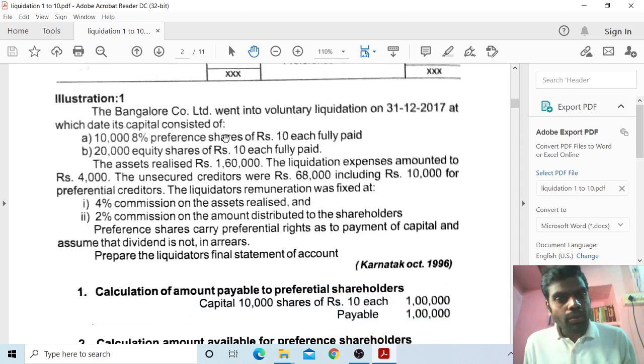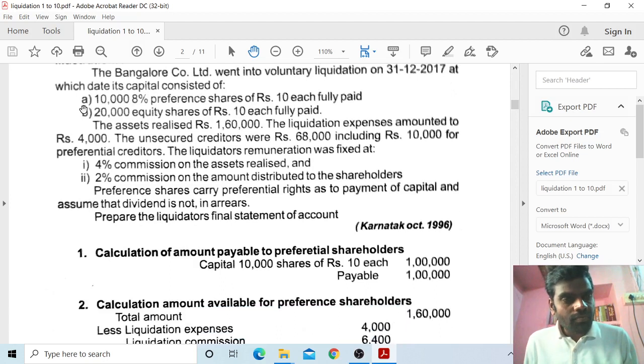Now let us see problem number 1. The Bangalore Company Limited went into voluntary liquidation on 31/12/2017, at which date its capital consisted of: A, 10,000 8% preference shares of rupees 10 each fully paid, and B, 20,000 equity shares of rupees 10 each fully paid.